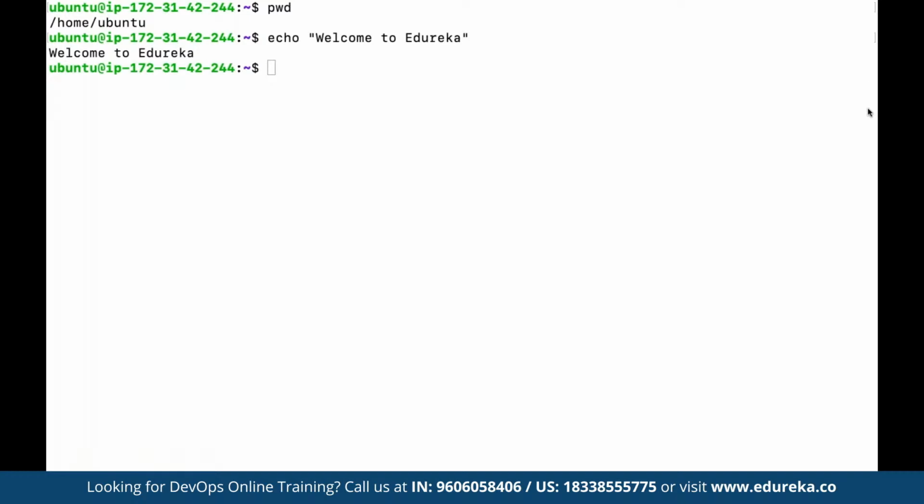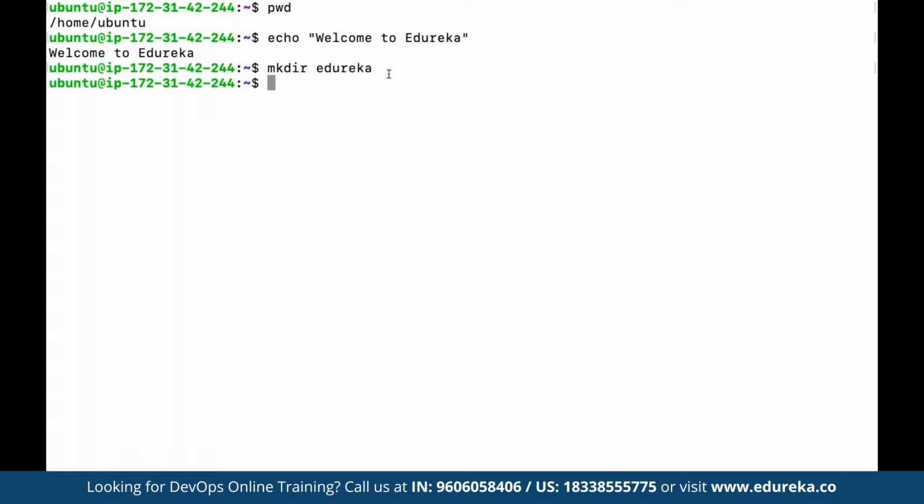And then we have the sudo command. Sudo command is basically used to give admin privileges. For example, if we want to make a directory, then for creating a directory we have a command called mkdir. Mkdir refers to make directory. So now if we want to define any directory name, let's say here we want to create a directory by the name of Edureka.